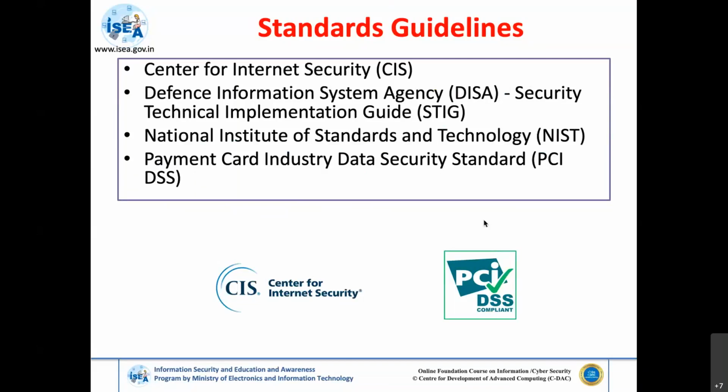They have developed something called the Security Technical Implementation Guides, STIG, where certain other guidelines are also placed. And the other, we already know, is the National Institute of Standards and Technology, where we also have certain guidelines and checklists to ensure that the system is secure.